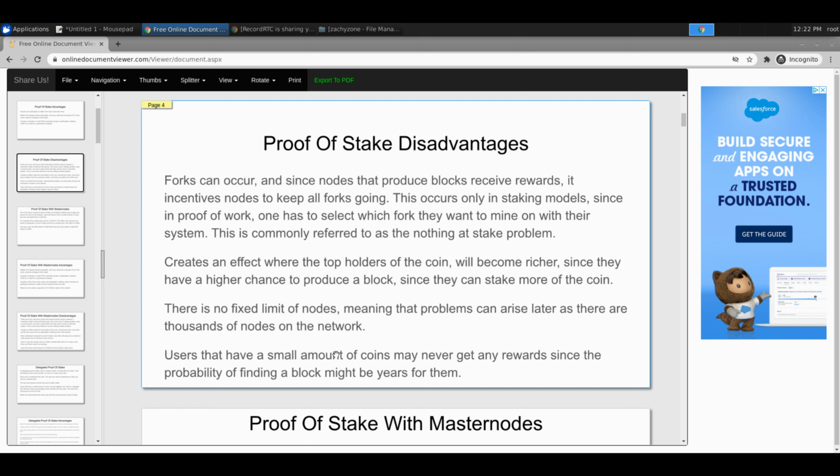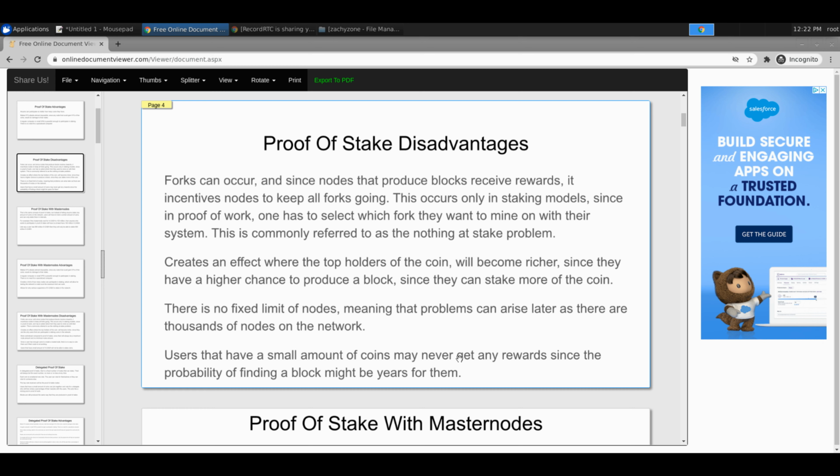And then, users who have a small amount of coin may never get a reward. That's like people who play the lottery, where you took out all the small prizes and there was just one huge 10 million lottery prize.